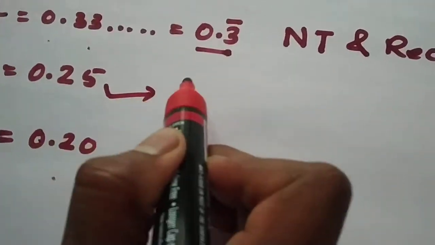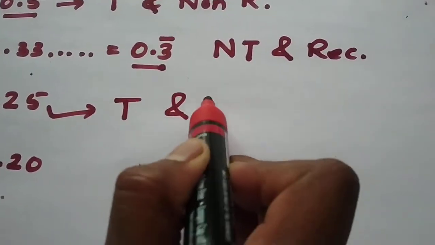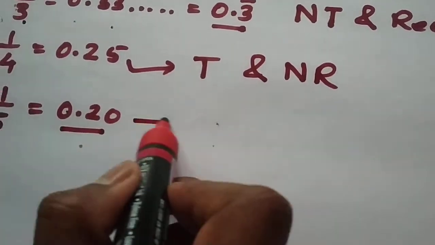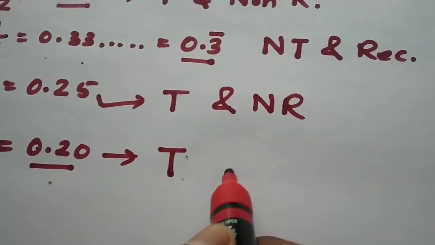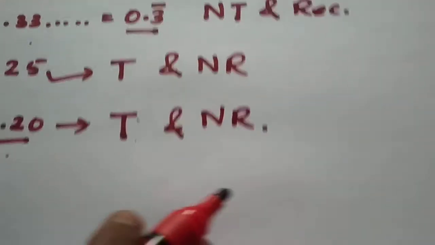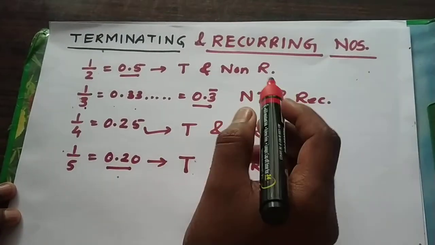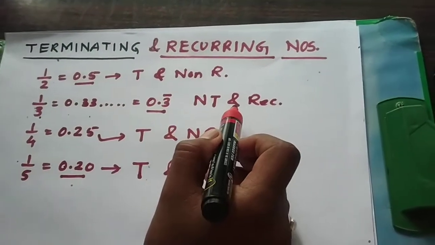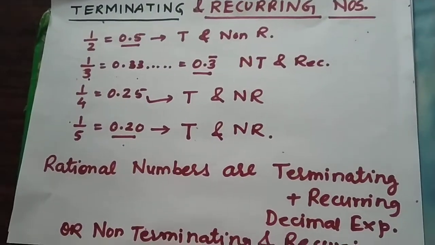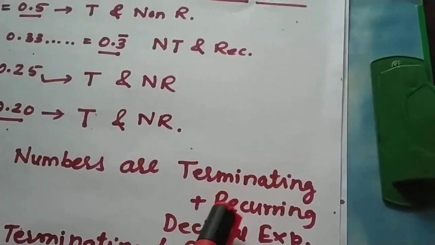This 0.25 is terminating and non-recurring. 0.20 is terminating and non-recurring. So rational numbers are terminating, and rational numbers are terminating and recurring.